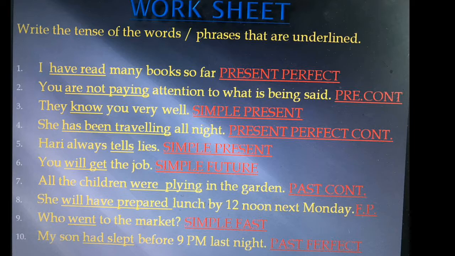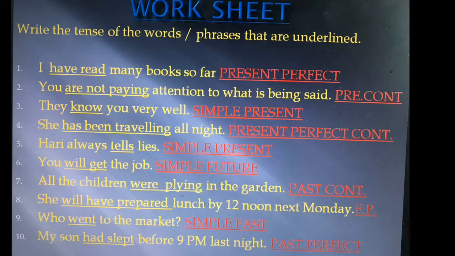The fifth one, Hari always tells lies. Here you see the main verb is in s form. When s form comes, it is a present form. There is no other auxiliary verb, only the present form verb is there. So it is again simple present tense. The sixth sentence, you will get the job.